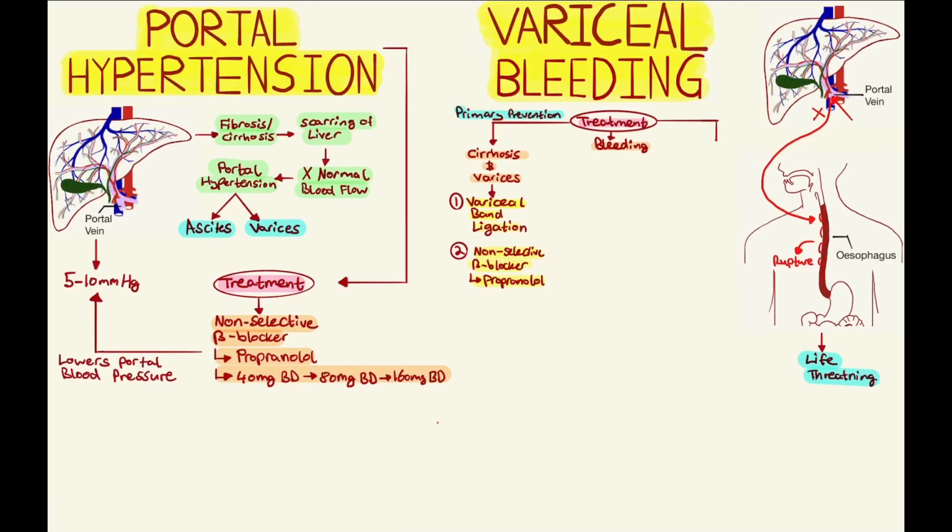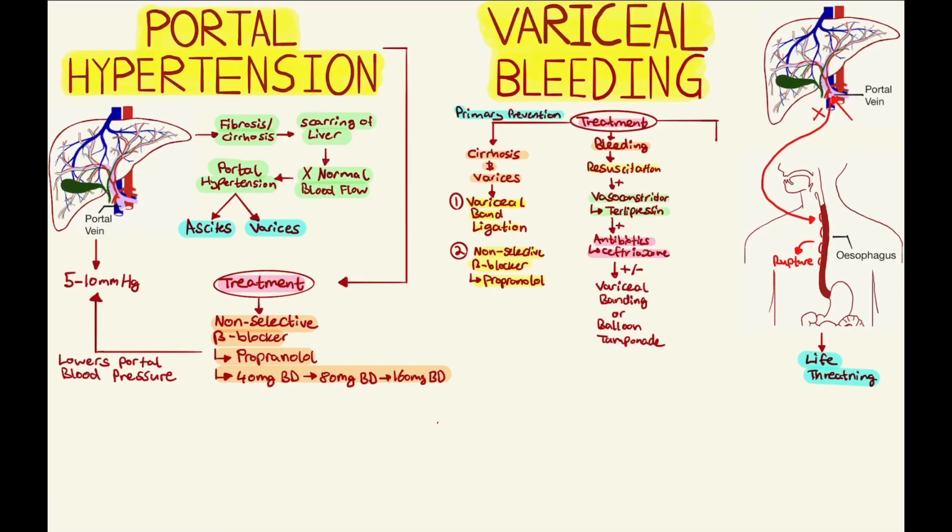If there is active bleeding, there may be a need to perform resuscitation. A vasoconstrictor, terlipressin, is also commonly prescribed. Antibiotics, such as cefuroxime, can also be given. Variceal banding or balloon tamponade may be required.